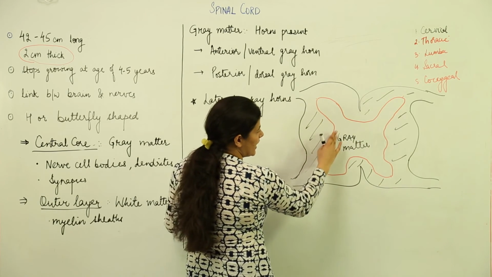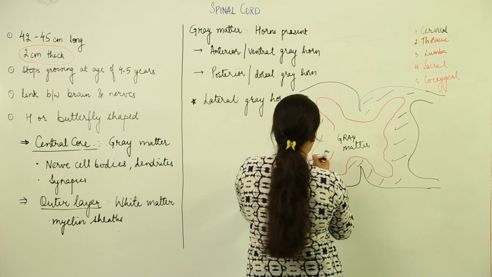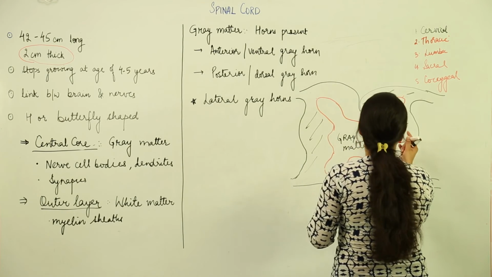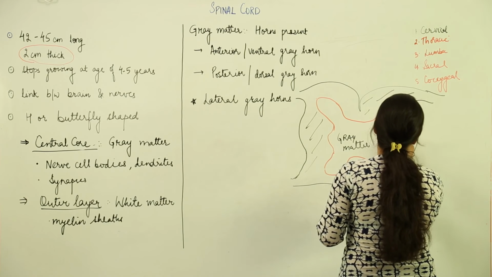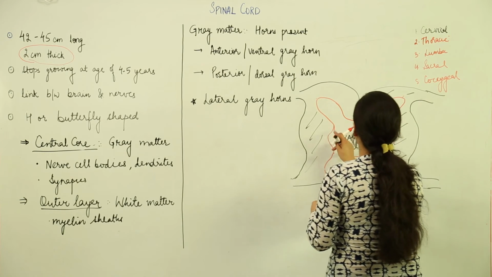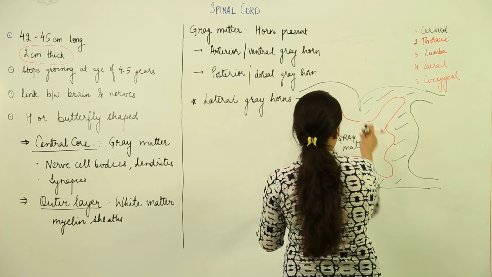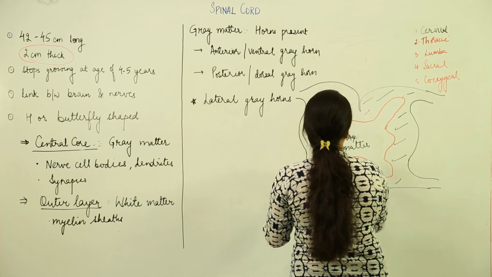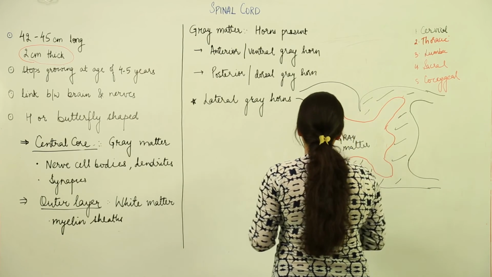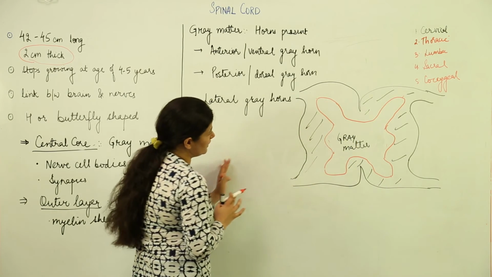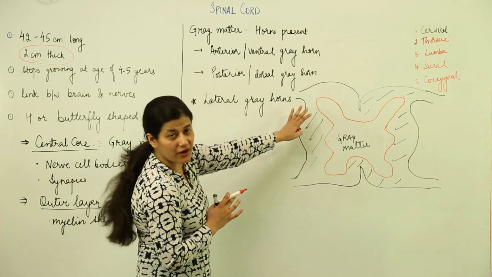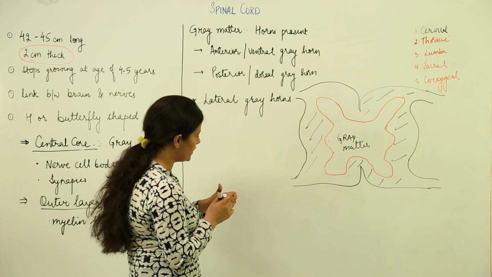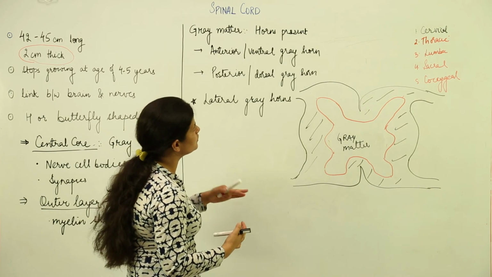Apart from these horns, at times there could be a lateral bulging out of the grey matter, which is known as the lateral grey horn. These lateral grey horns would be found only in the thoracic, upper lumbar and sacral regions of the spinal cord. So these are the parts of the grey matter, and the white matter, as you can see, would give rise to certain ganglions that we are going to see in the proper presentation of the structure of the spinal cord.